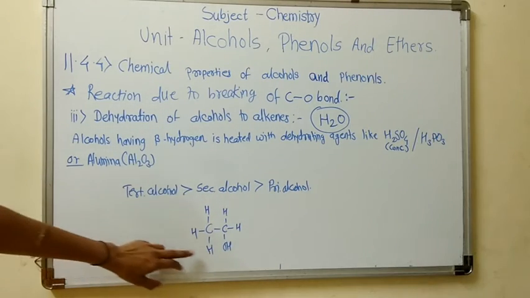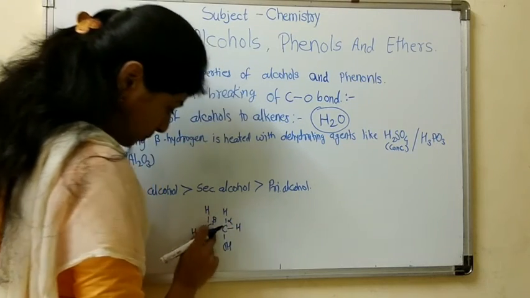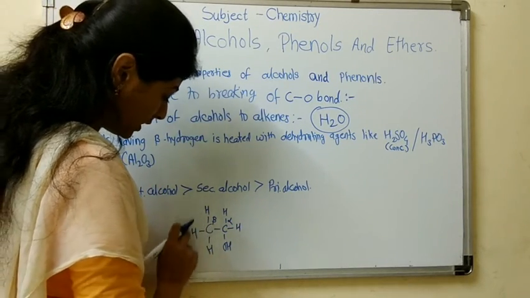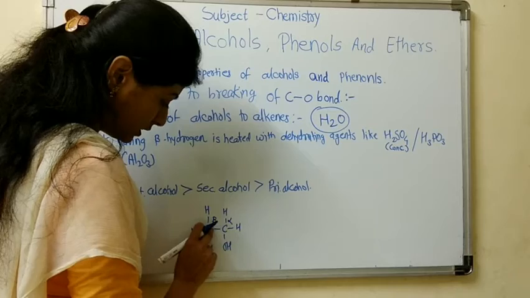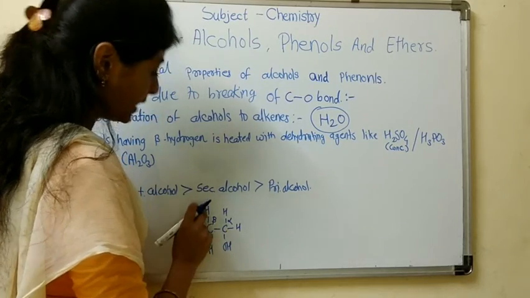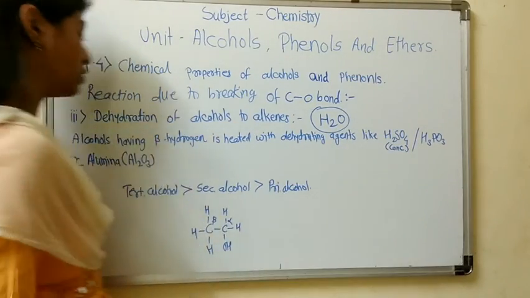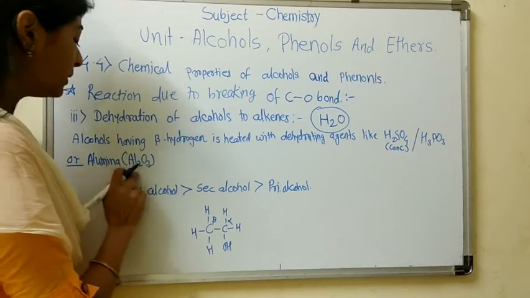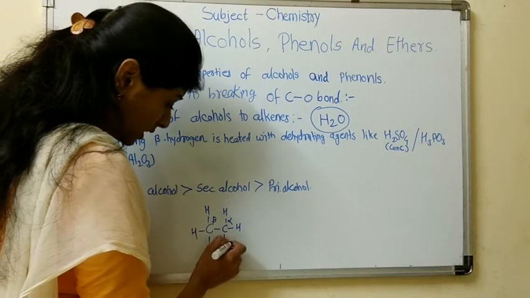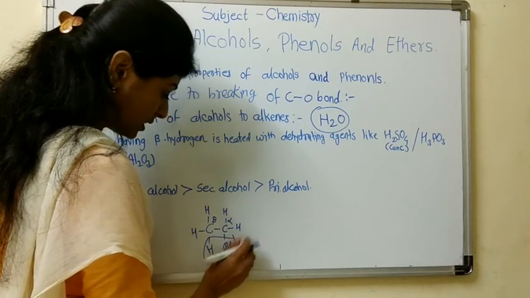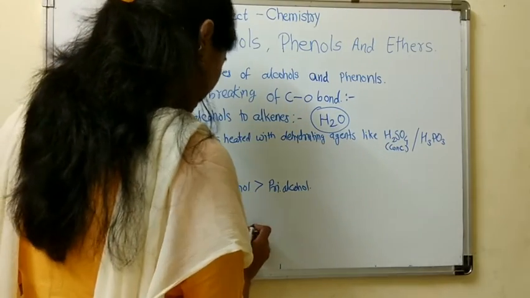For example, in ethyl alcohol, this is the alpha carbon atom and this is the beta carbon, which has the beta hydrogens. Here there are three beta hydrogens. Alcohol having beta hydrogen is heated with dehydrating agents like H2SO4, H3PO4 or alumina, that is Al2O3, and the reaction takes place like this, with removal of an H2O molecule.